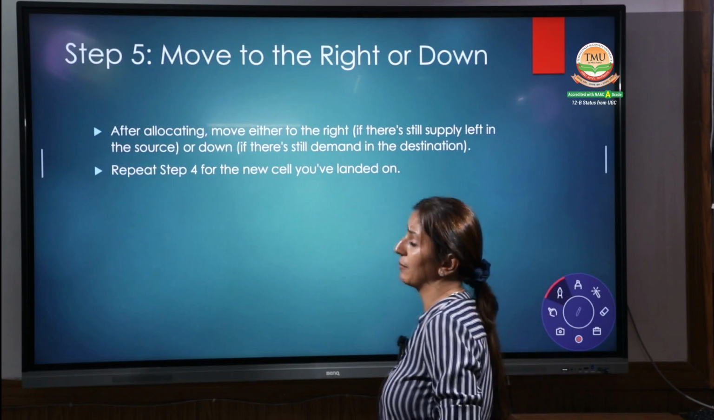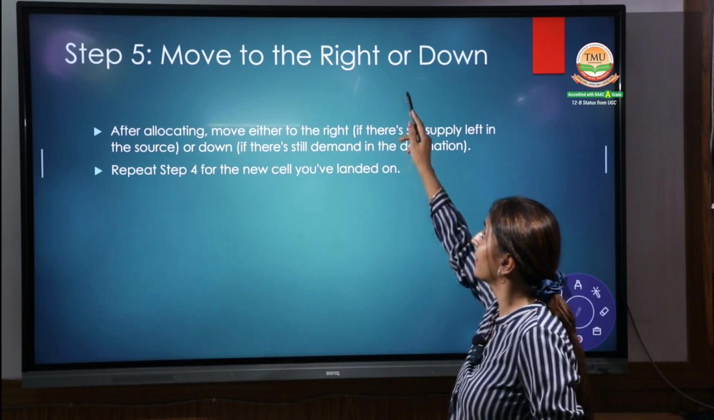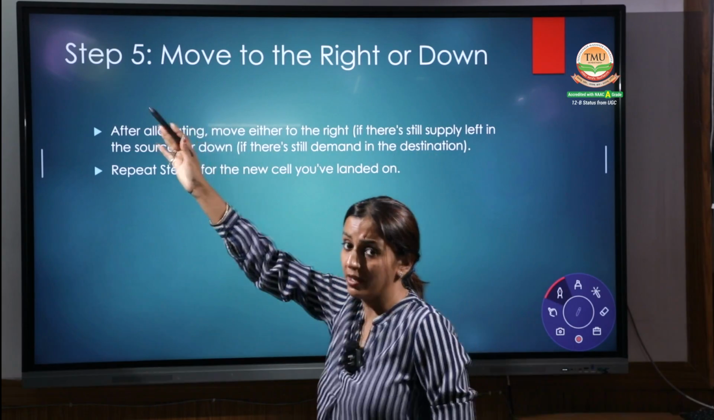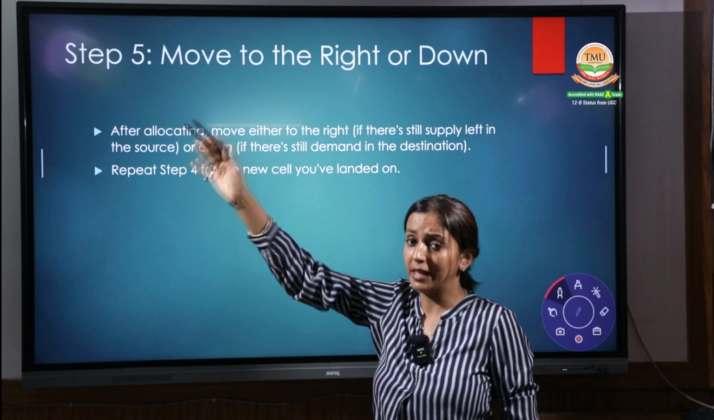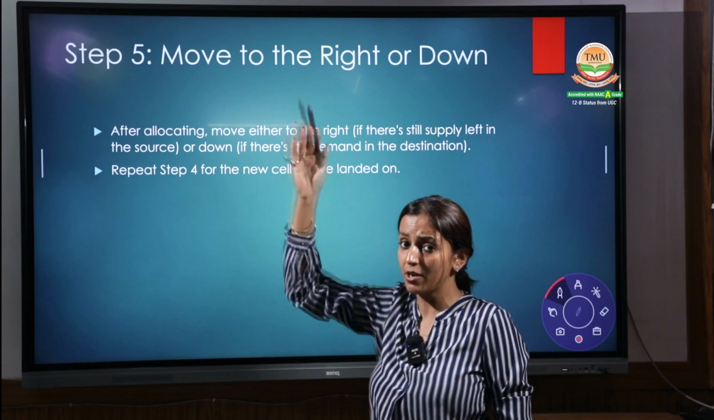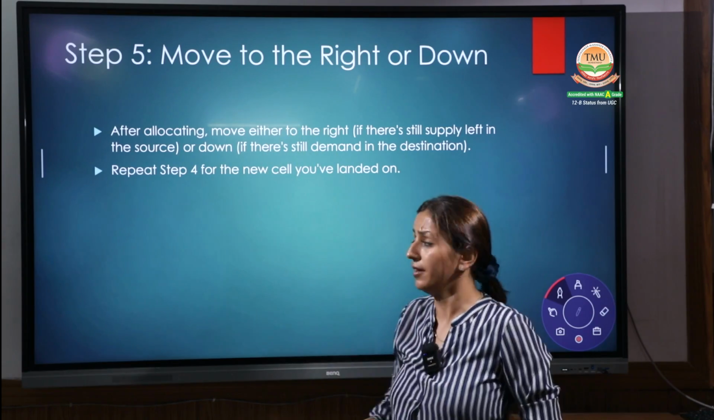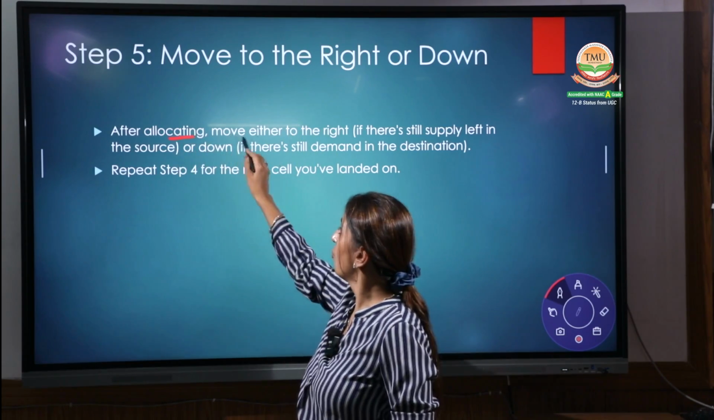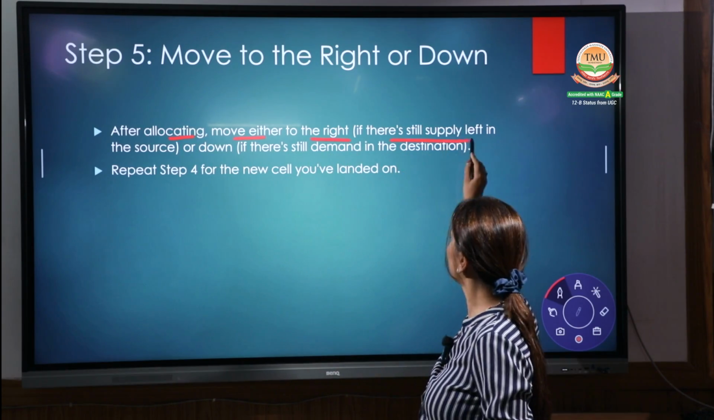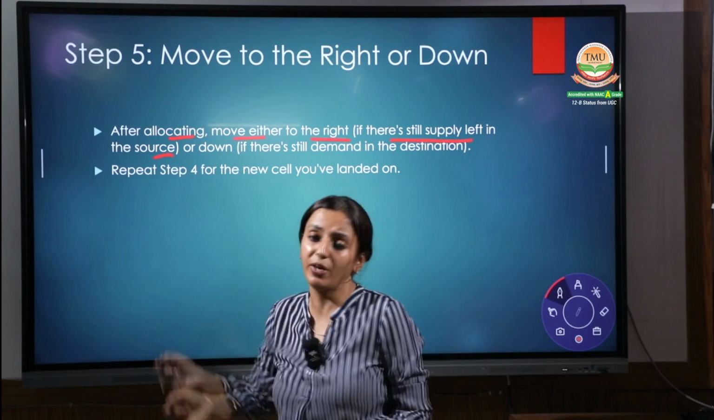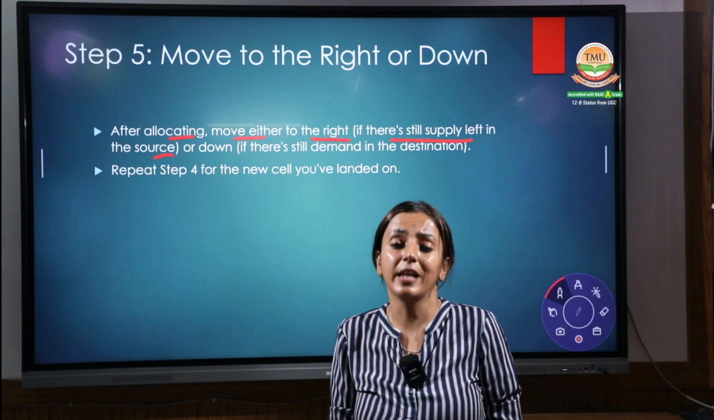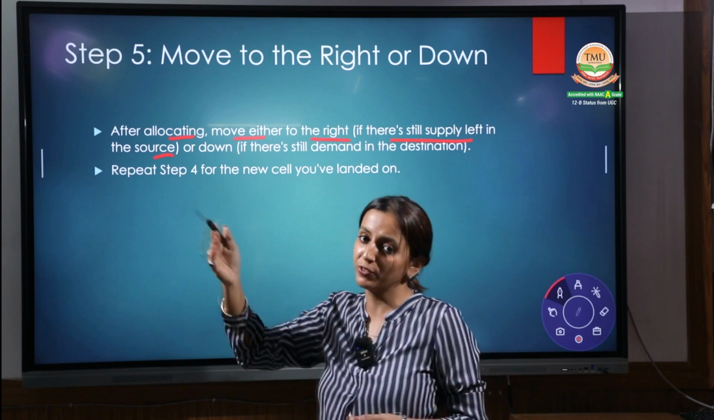What you have to do in step number 5 is move to the right or down. First you have to allocate from the north and then either move to the right or come to the downside. After allocating, move to the right if there is still supply left in the source, that is, if there is quantity remaining pending, then you can move to the right side.